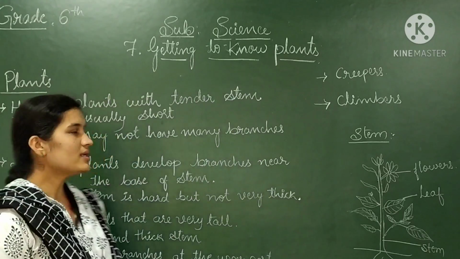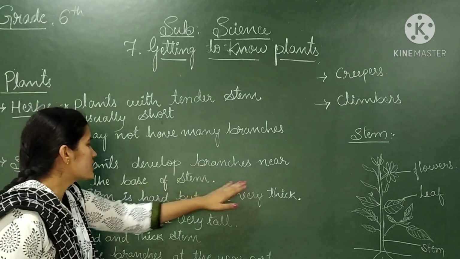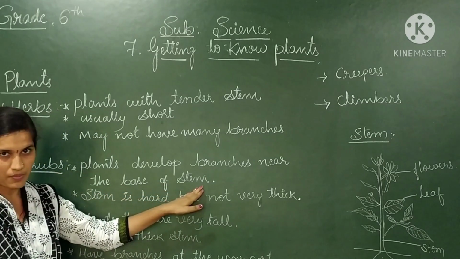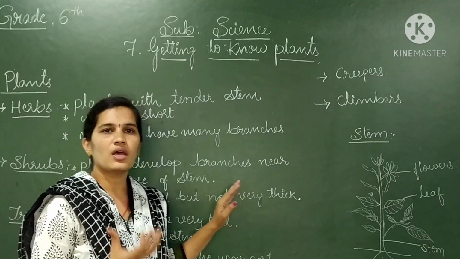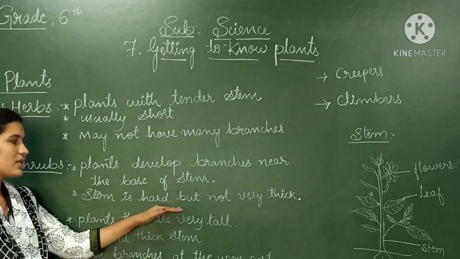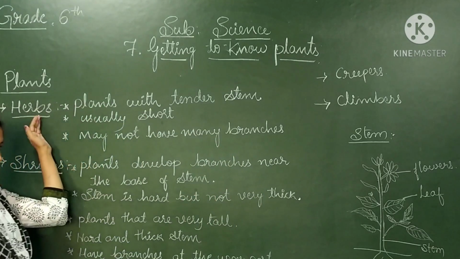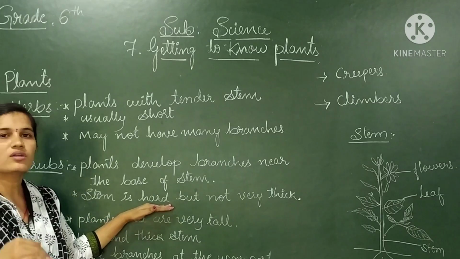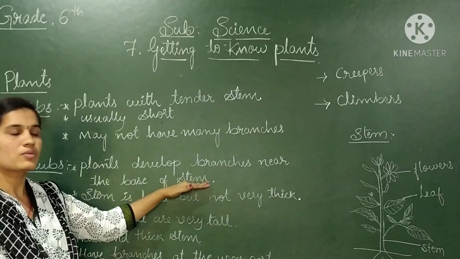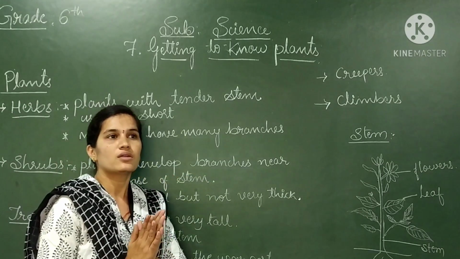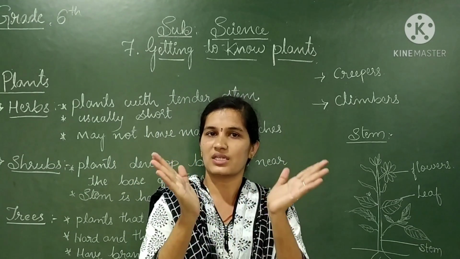Okay. Next one is shrubs. What are shrubs? Plants that develop branches near the base of the stem. These plants develop branches near the base of the stem, and the stem is very hard but not very thick. Compared to the herbs, these are somewhat taller than the herbs. These develop branches near the base of the stem, means at the stem itself they eject their branches.